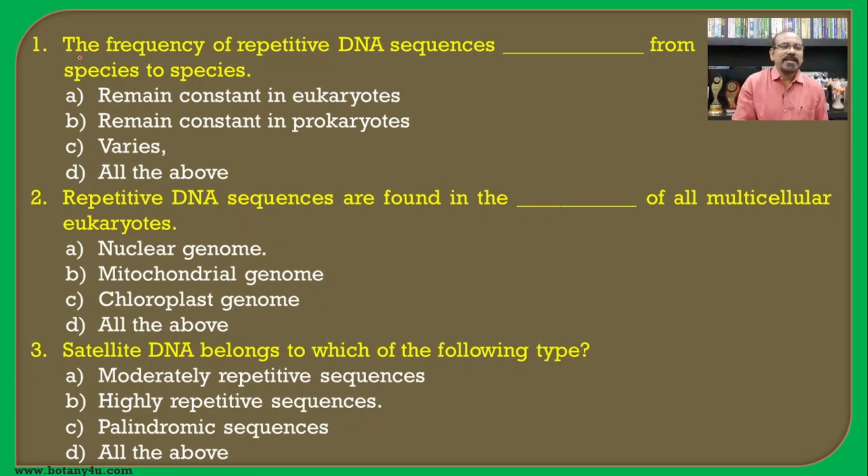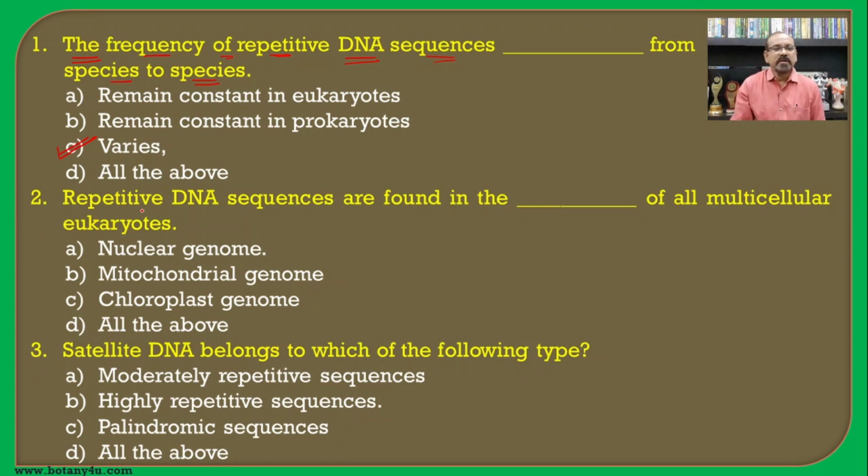The first question: the frequency of repetitive DNA sequences dash from species to species. If we see these different repetitive DNAs in the different organisms, in the different species, then always there is a change in these different sequences, or there is a variation among these different repetitive DNA sequences from species to species, and hence it varies from species to species is the correct answer for this question.